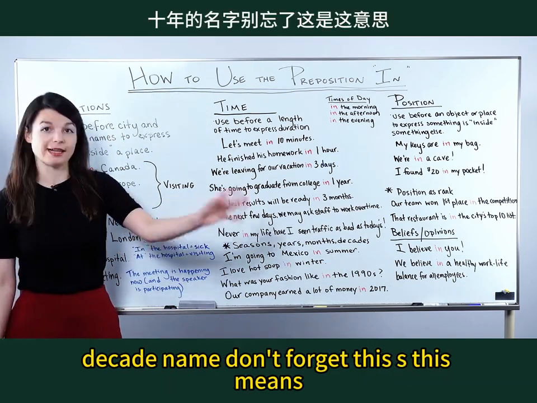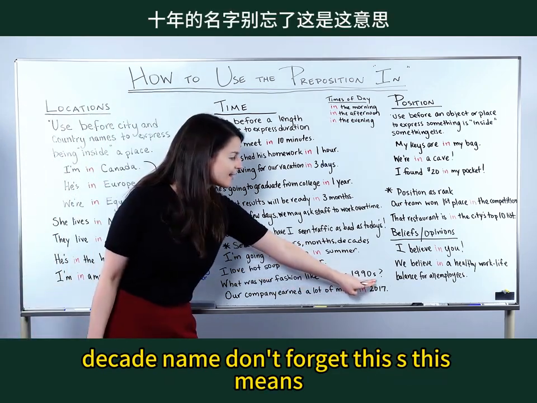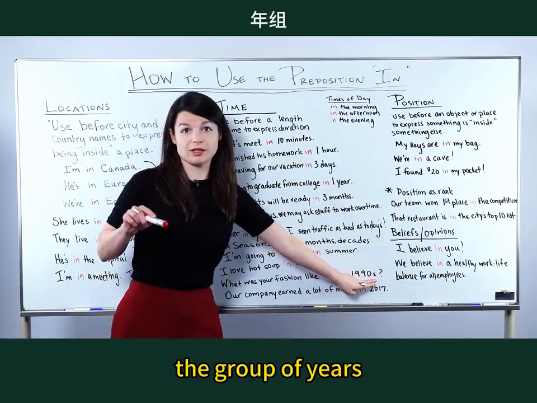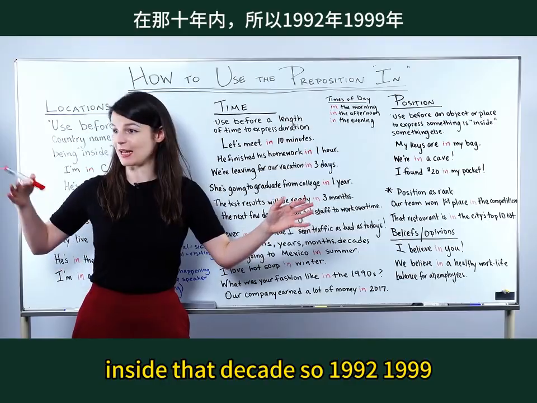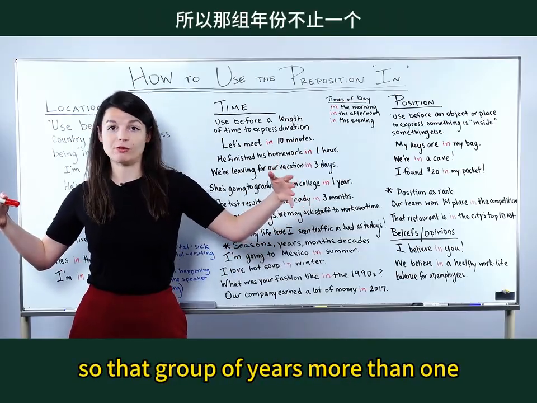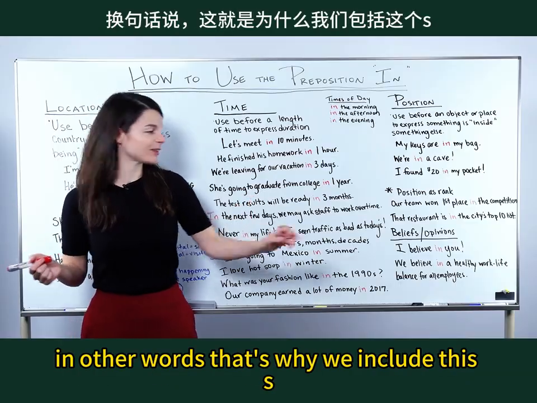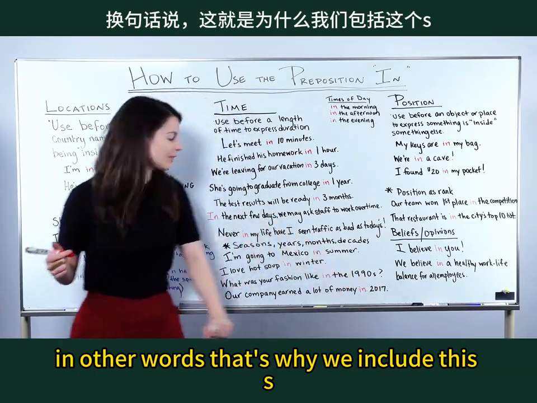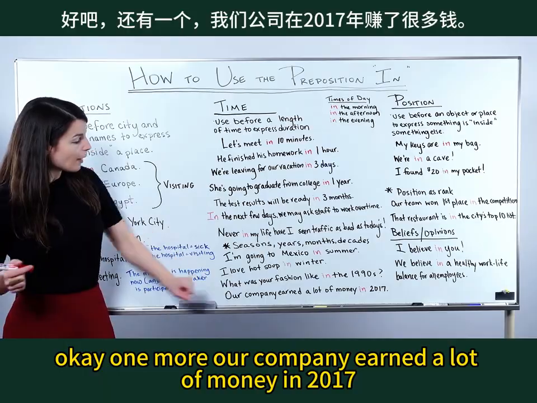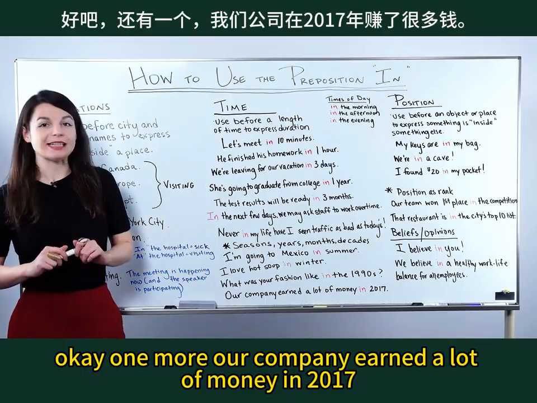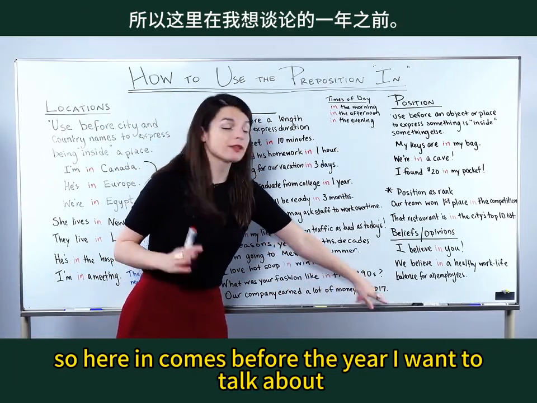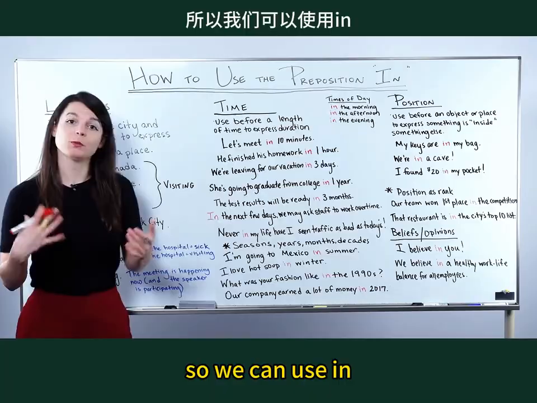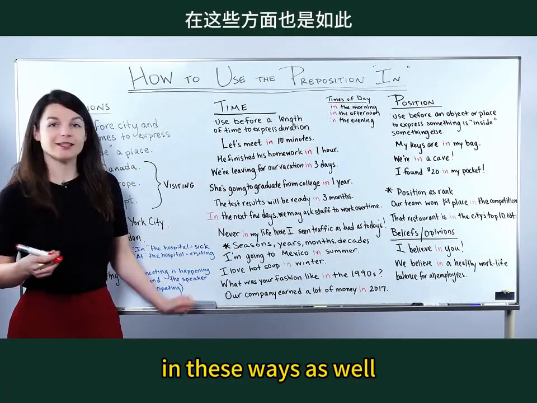In the decade name, don't forget this S. This means like the group of years inside that decade. So 1990 to 1999. So that group of years, more than one, in other words. That's why we include this S. Okay. One more, our company earned a lot of money in 2017. So here, in comes before the year I want to talk about. So we can use in these ways as well.